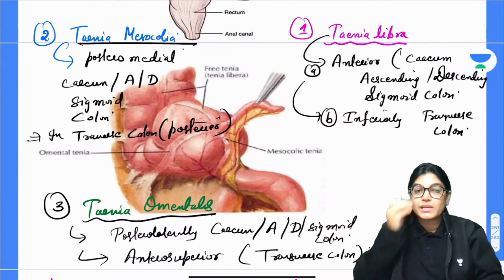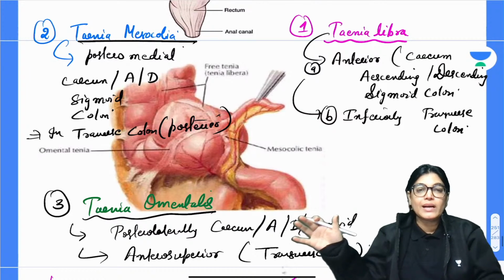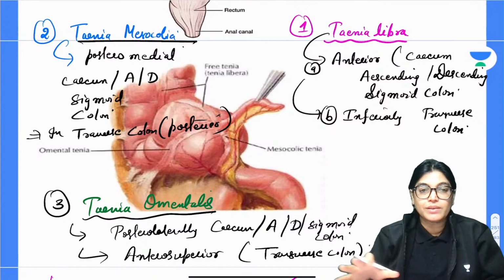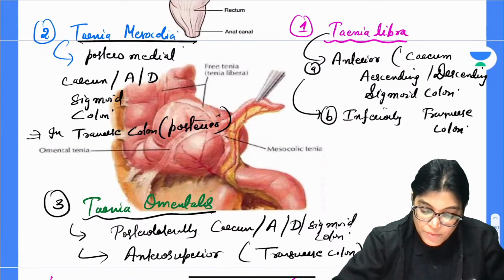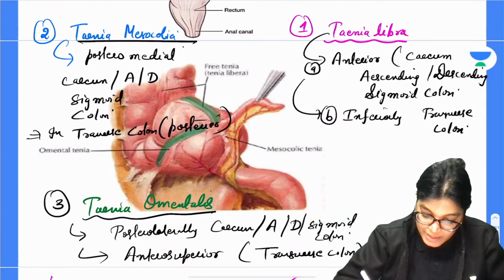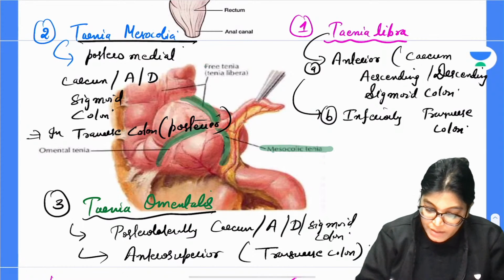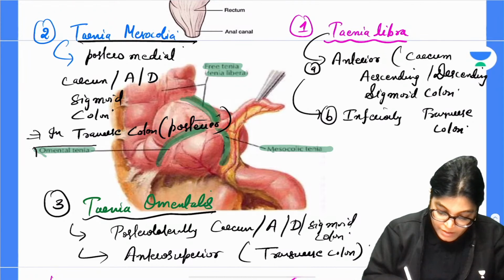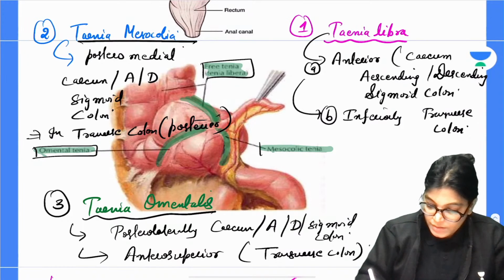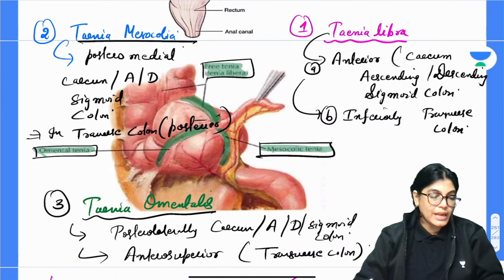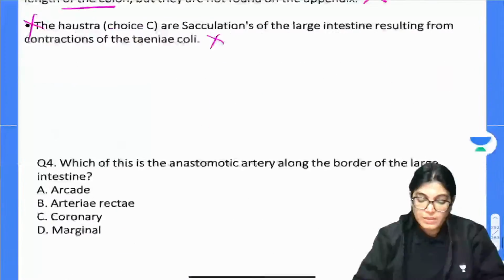So my dear aspirants, is the difference of the three tinea coli clear? Okay, everyone, have you understood? I have written everything here because in this diagram we have already seen the three teneas converging towards the base. I just want to give you the detail of the location of the three teneas. So done everyone? Okay, let's move on to the next MCQ everyone, all the best.